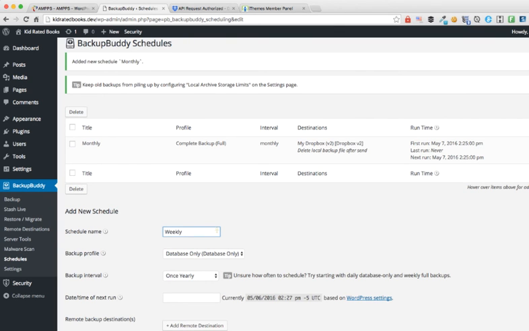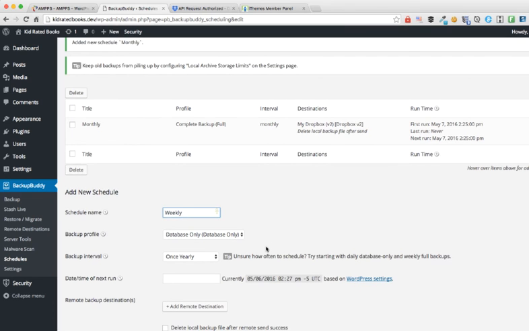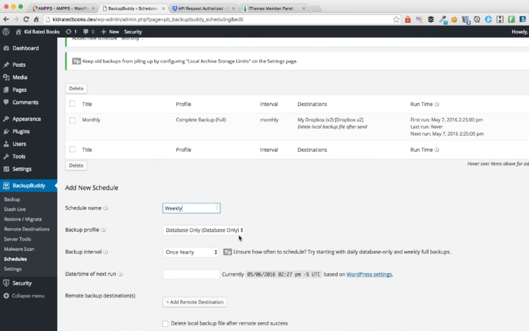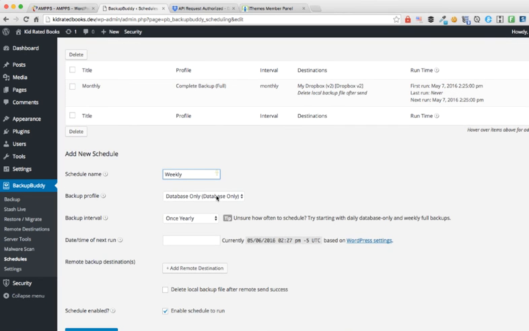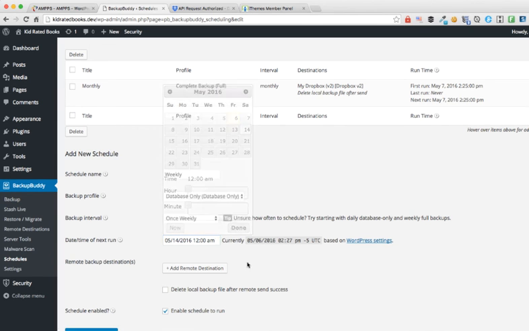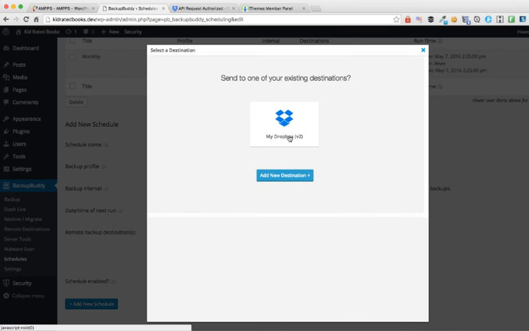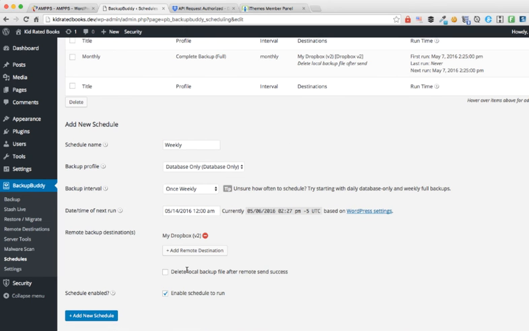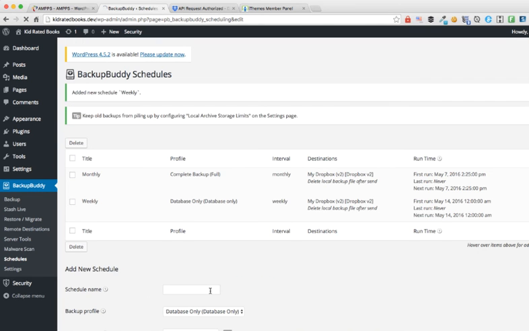You can do a daily if you want, depending on how often and how much you add to your site. Weeklies for most starter sites are just fine. And weeklies, I only do database, and I'll select once weekly. Next time of run, I'll probably do an exact week after the first full backup. And then add remote destination, I'll do the same place again. And once again, also delete local and enable schedule and add new schedule.